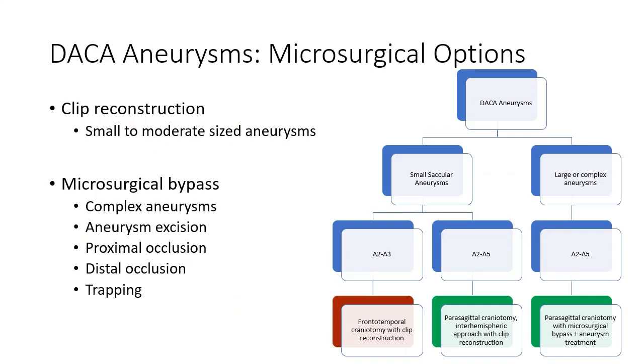Broadly speaking, there are 2 microsurgical options for the management of DACA aneurysms. Clip reconstruction is the most common method used and works well for the majority of small to moderate-sized saccular aneurysms. However, this method is not always feasible, particularly when the aneurysm in question is large, fusiform, traumatic, or if it has a calcified neck. In these rare instances, microsurgical bypass may be performed to preserve distal flow, and then the aneurysm can be treated with a variety of methods, including excision, proximal or distal occlusion, or trapping.